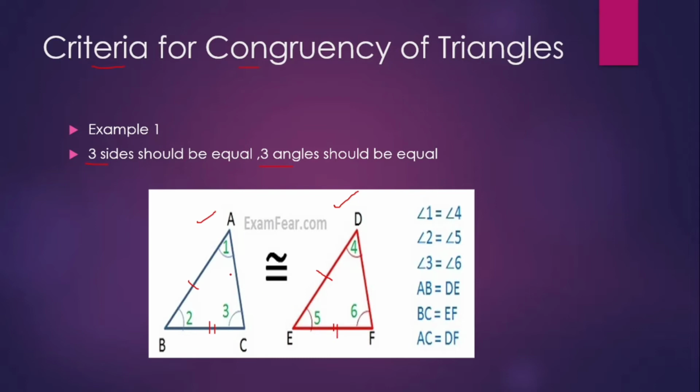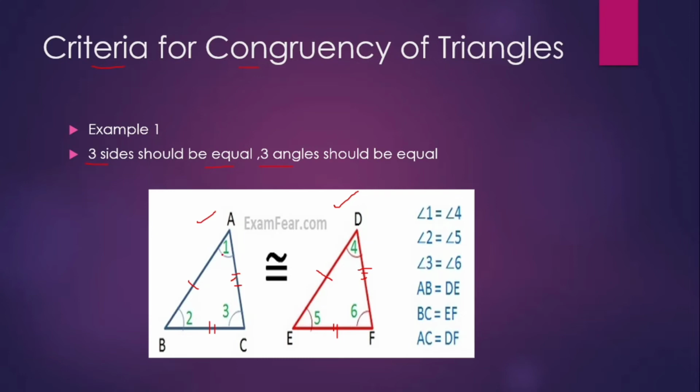Similarly, side AC is equal to side DF. That means it has three sides which are equal. Now observe the angles.